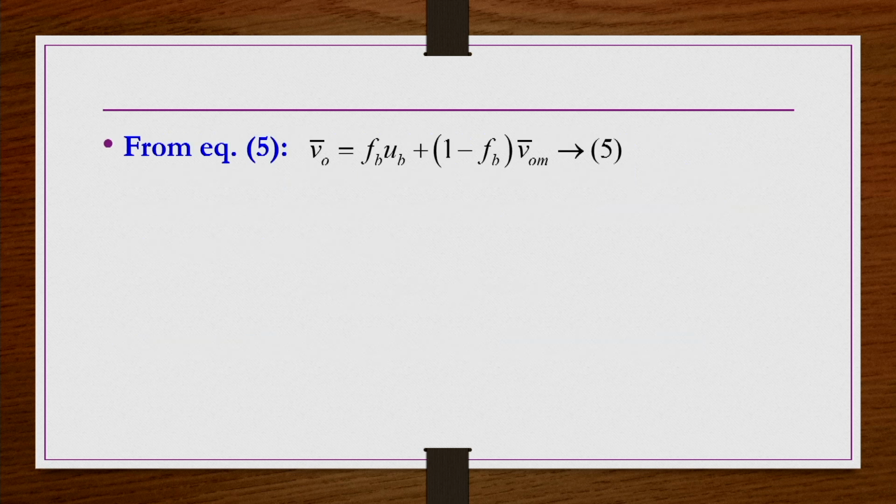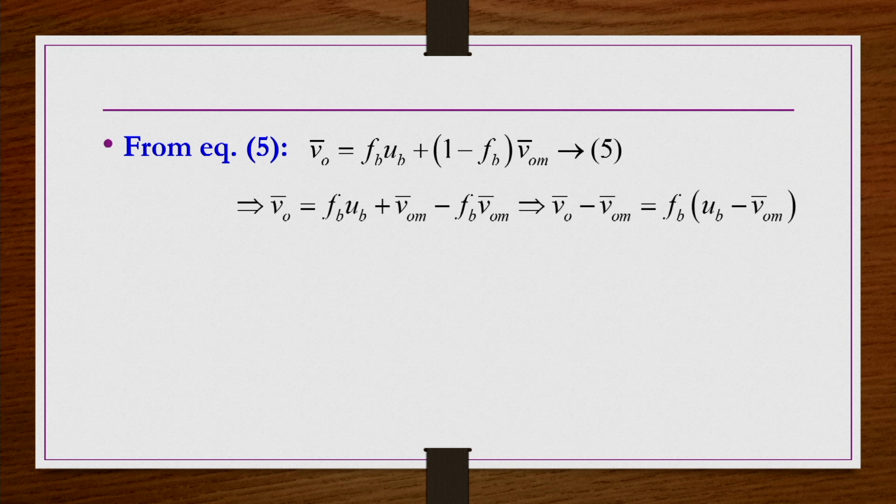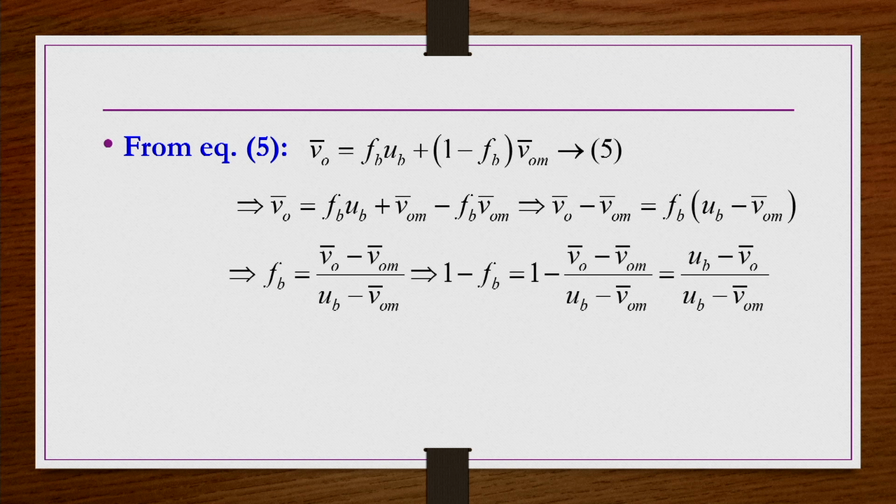When you combine these equations, from equation 5 we have this equation. Expanding it, you can write Fb equals V0 bar minus V0m bar divided by UB minus V0m bar. From here you get 1 minus Fb. Why are we writing 1 minus Fb?